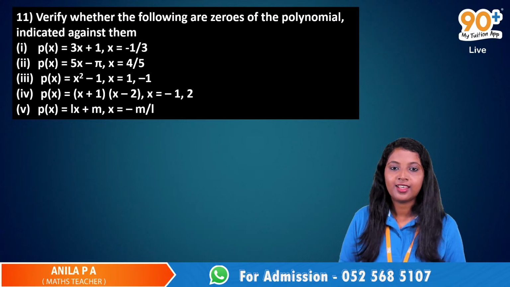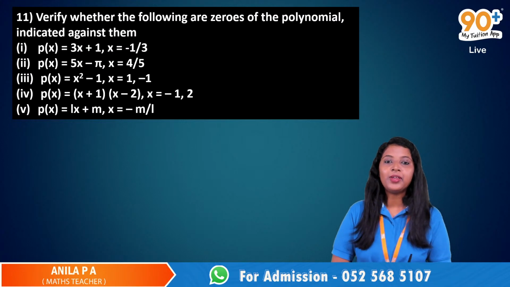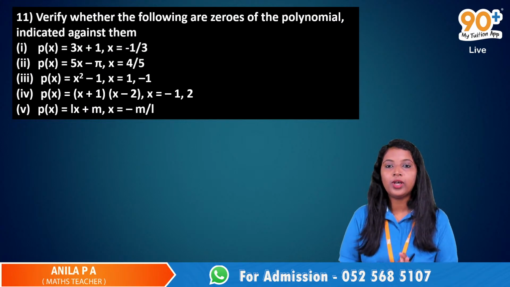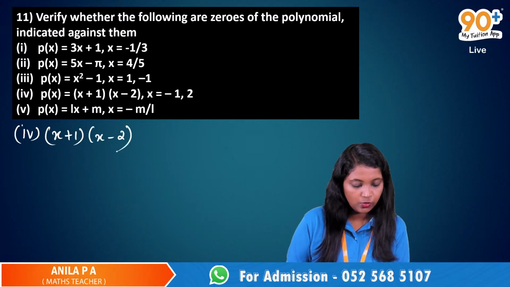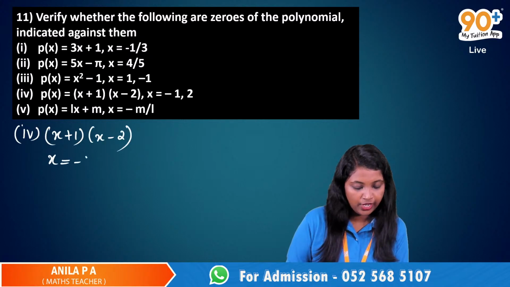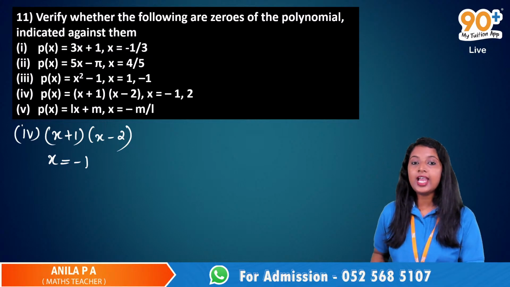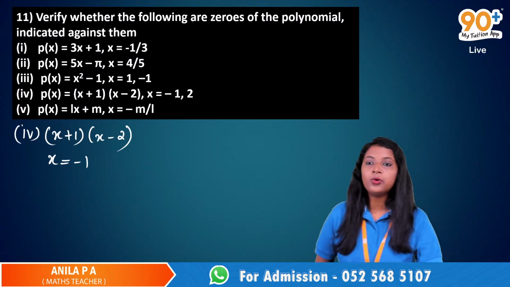Okay, guys. Now let's solve the fourth one. Fourth one is x plus 1 into x minus 2, and we have 2 points: x is equal to minus 1 and x is equal to 2. Who is ready to solve this?